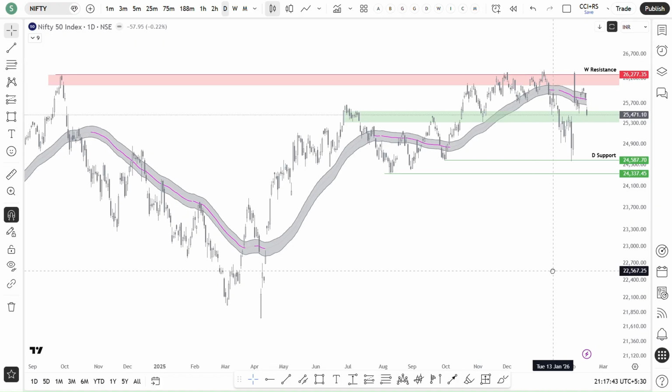So let's see. I can say the bias will be positive, or we can say more positive bias will come only when the price crosses this supply zone. So that's what in Nifty 50.